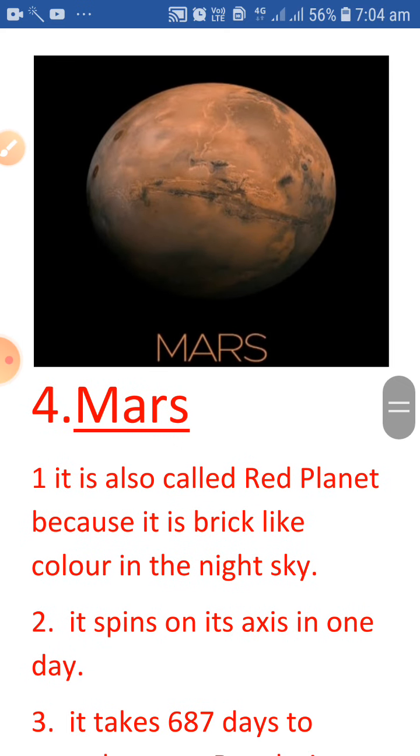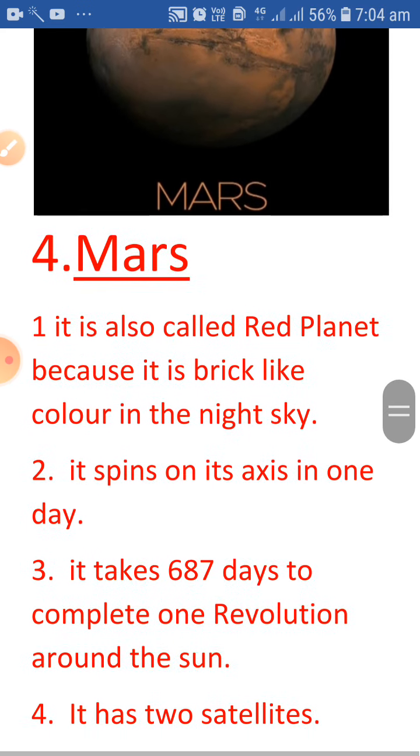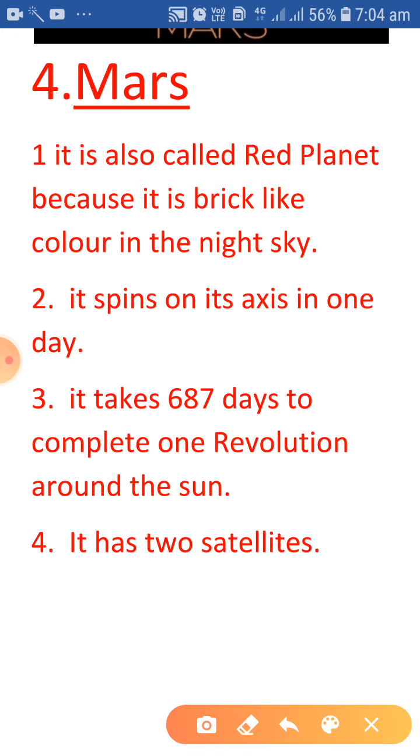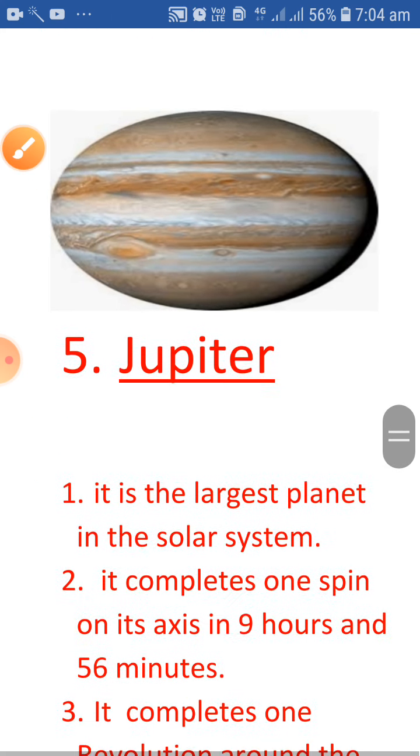The next is Mars. Mars is also called the red planet because it has a brick-like color in the night sky. It spins on its axis in 1 day. It takes 687 days to complete one revolution around the sun. It has 2 satellites. How many satellites? 2 satellites. And earth has 1 satellite, that is moon.